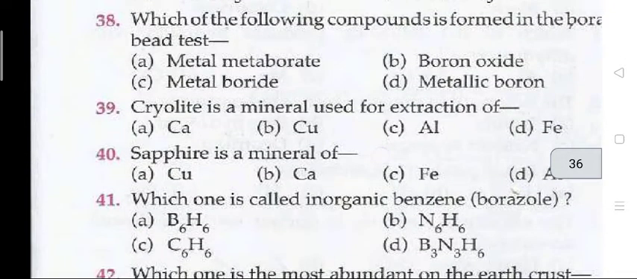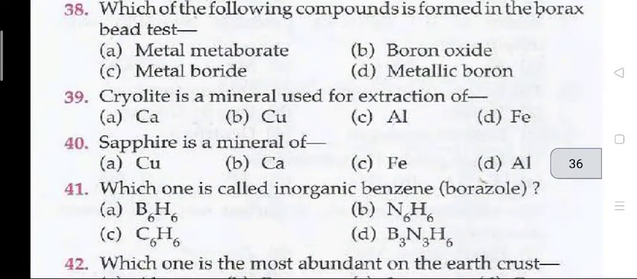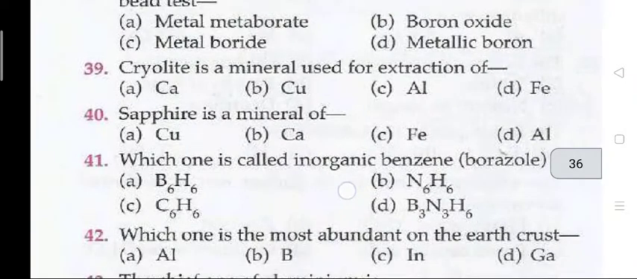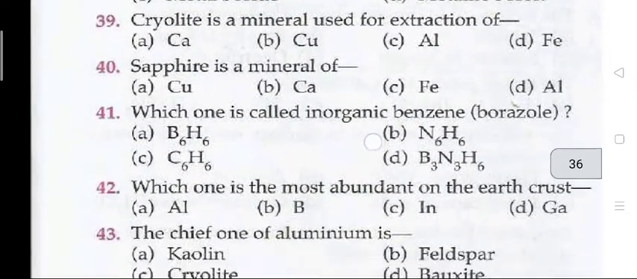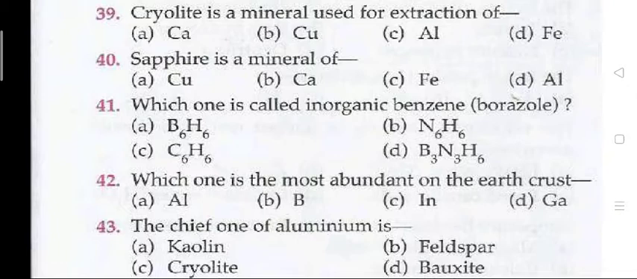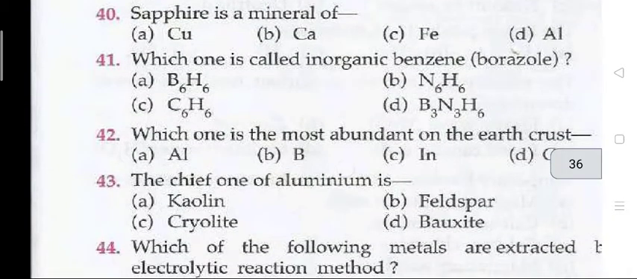38. Which of the following compounds is formed in the borax bead test? A. Metal metaborate. Question number 39. Cryolite is a mineral used for extraction of. The right answer for 39 is C. That is aluminium. Question 40. Sapphire is a mineral of. The right answer D. Aluminium.